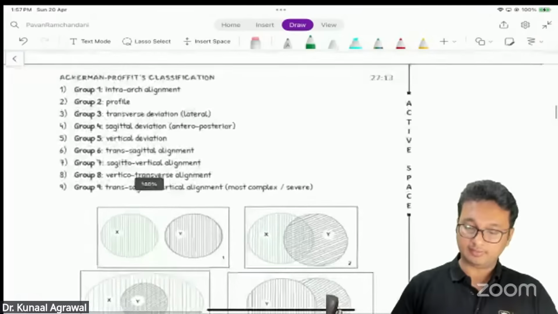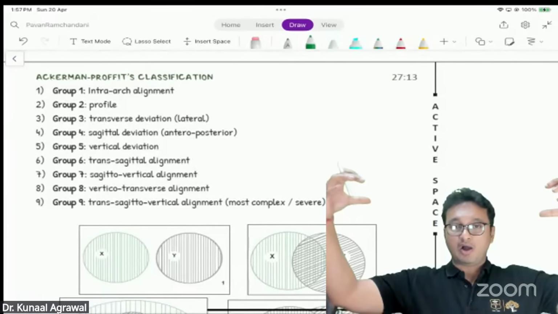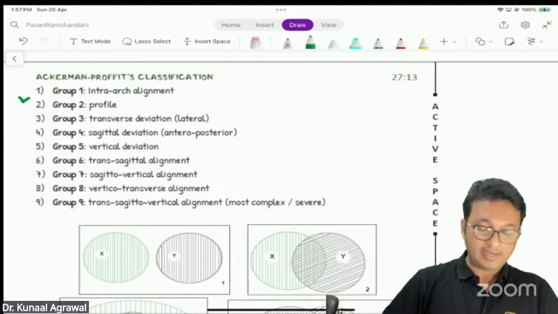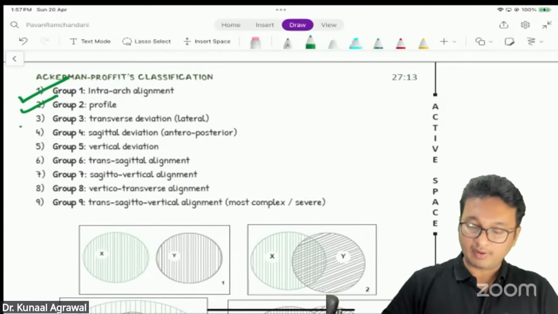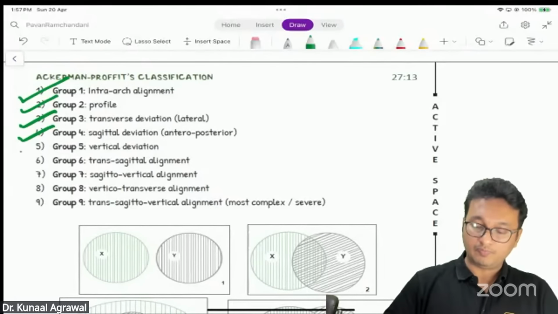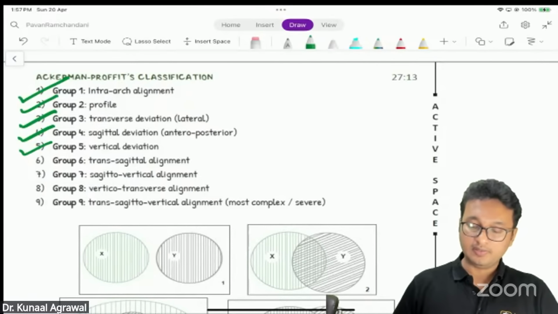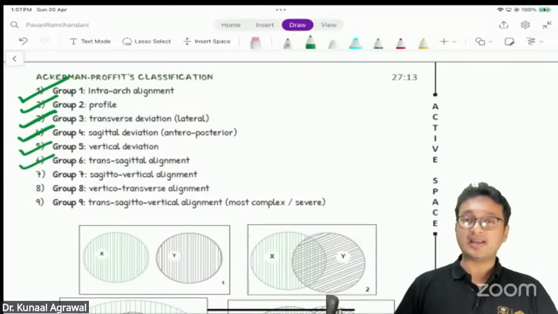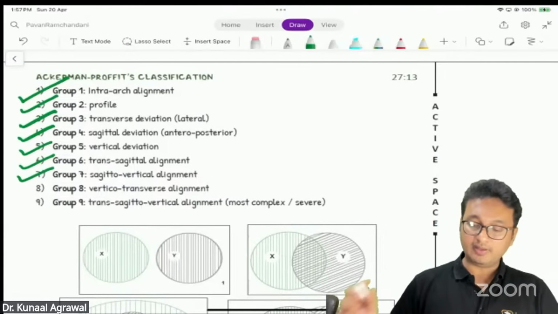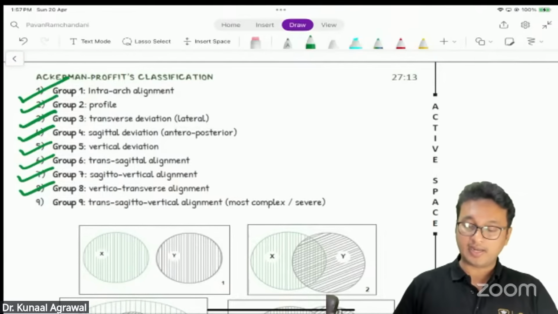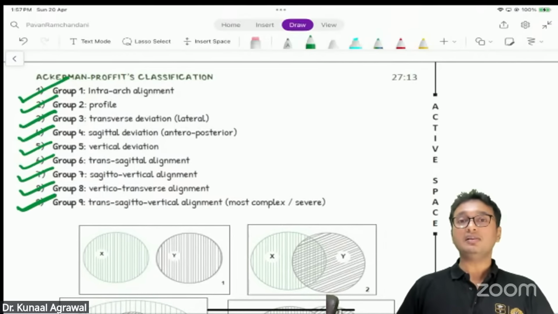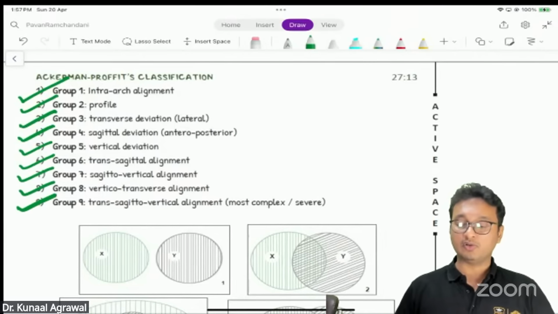As we go from outside to inside, we have intra-arch alignment, we have profile, we have transverse deviation, group 3, group 4 is sagittal deviation, then group 5 is vertical deviation, group 6 is trans-sagittal alignment, group 7 is sagittal vertical alignment, group 8 is vertical transverse alignment, and group 9 is a combination of all, that is trans-sagittal vertical alignment, which is the most complex to treat.